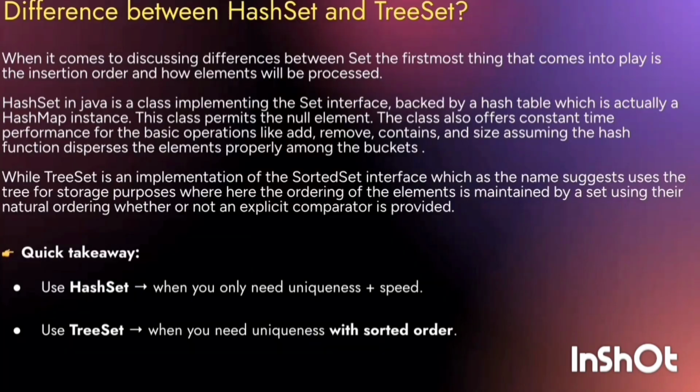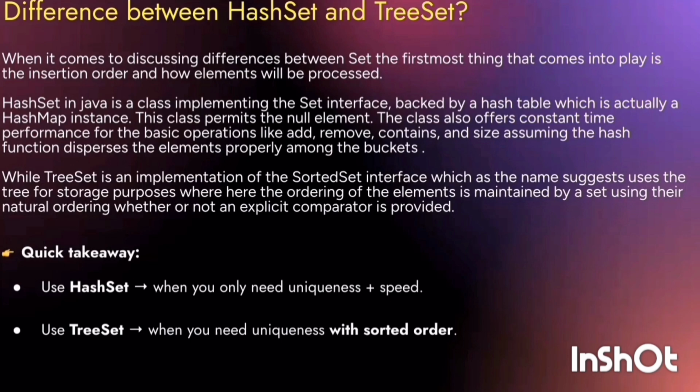This class permits the null element. The class also offers constant time performance for basic operations like add, remove, contains, and size, assuming the hash function disperses the elements properly among the buckets.